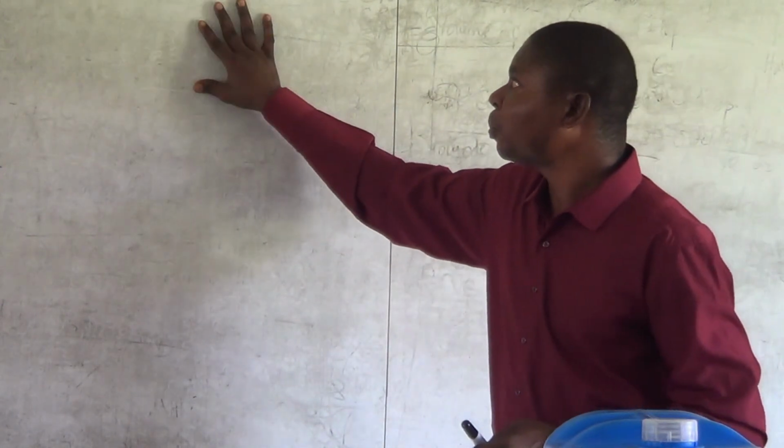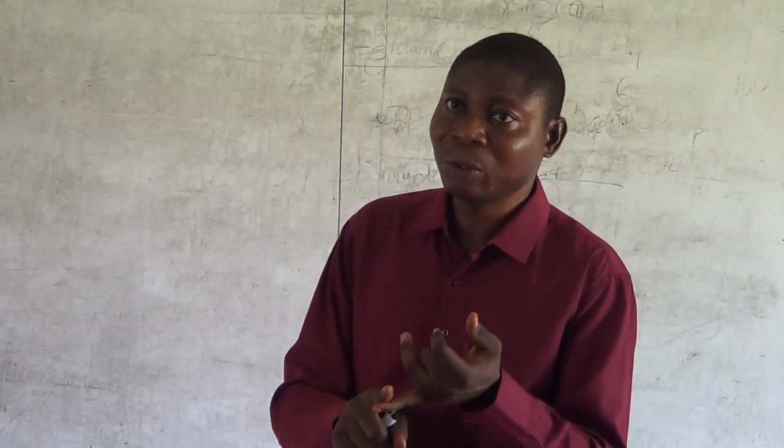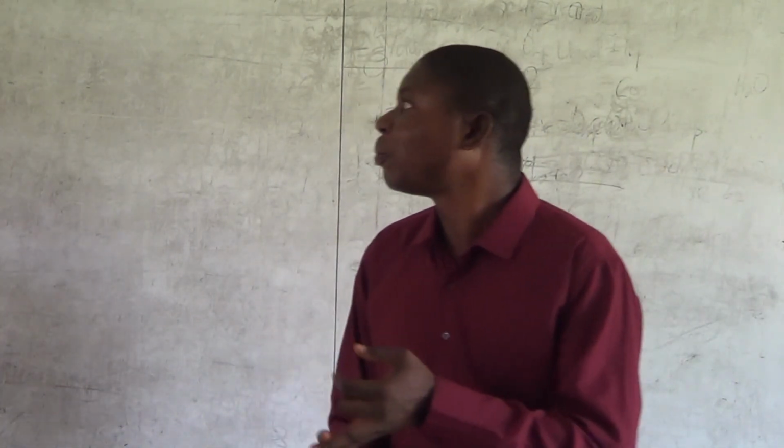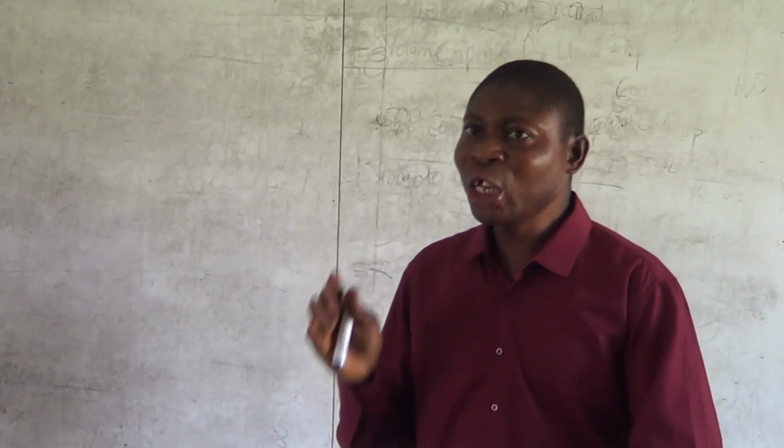Motion is the physical movement of an object. We can use the word object, we can use the word body. They are terms in physics. So now, motion is the physical movement of an object or change in the position of an object between 2 points as a result of force applied.